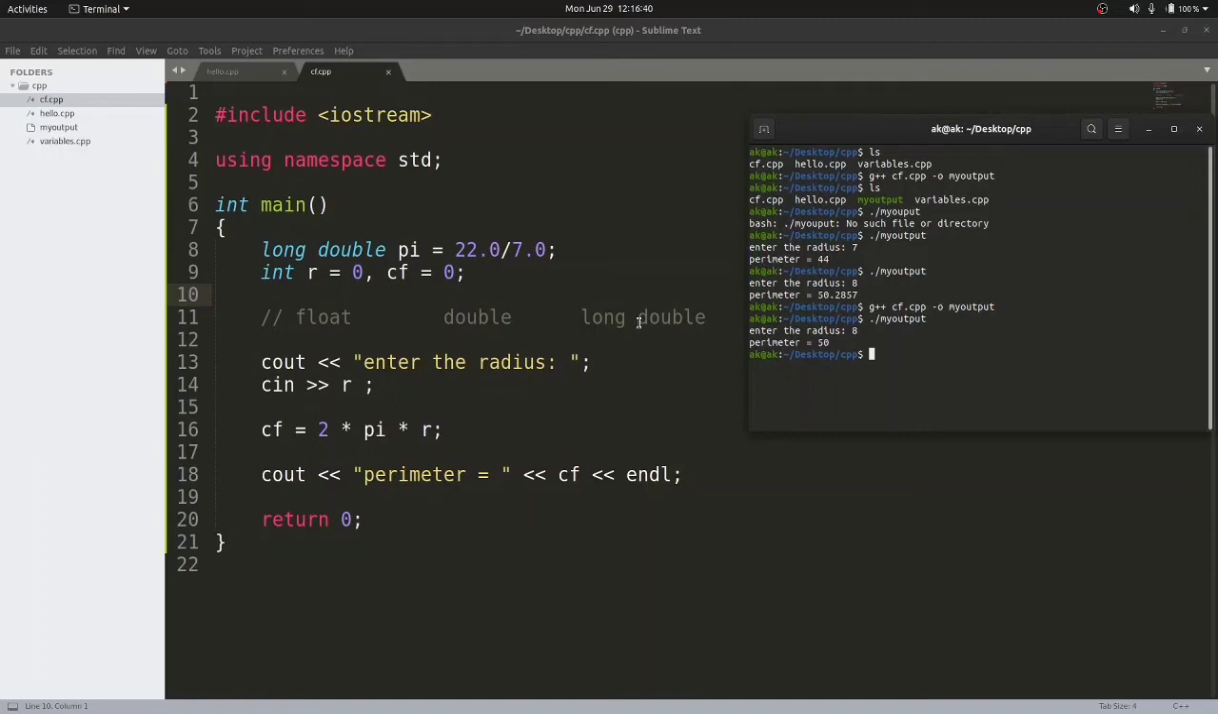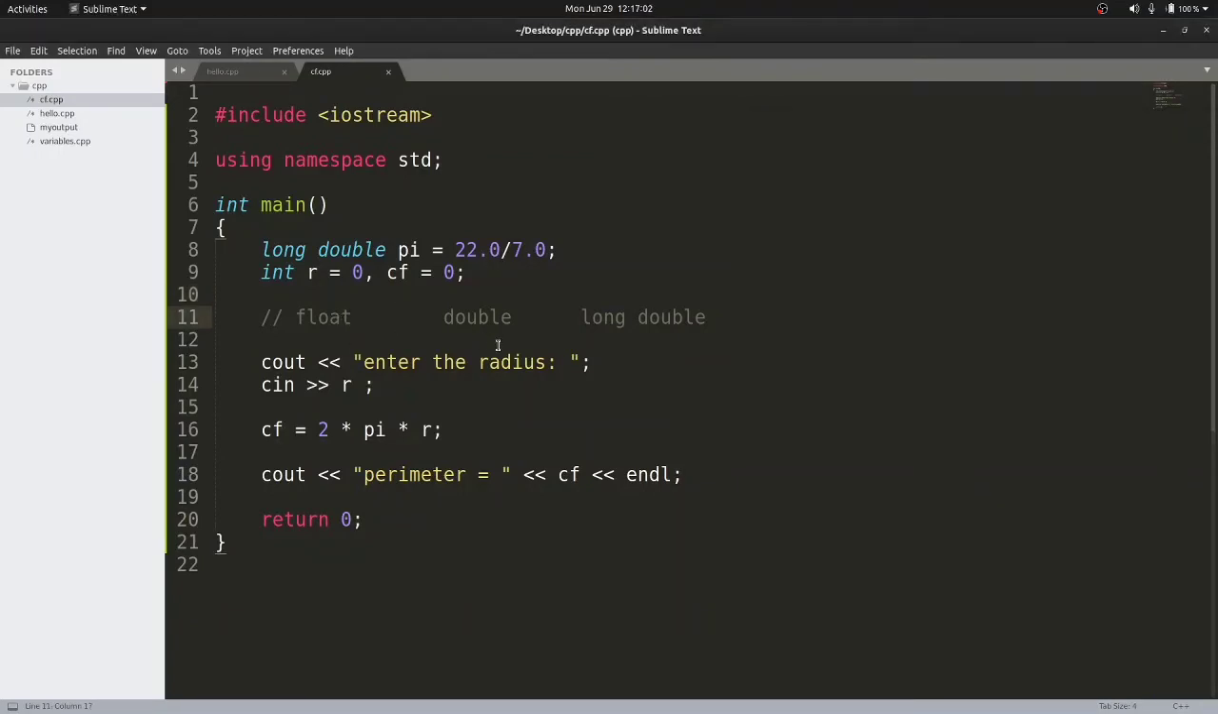Generally it is suggested that if you are dealing with very large numbers, especially in mathematical programs, then you should be using long double. But if you are sure that your value will not increase too much, in that case you can use double, or if you are using even smaller values, you can use the float data type. In future videos I'll be discussing data types in more detail. This was just to give you a fair idea of how we can write simple mathematical programs.